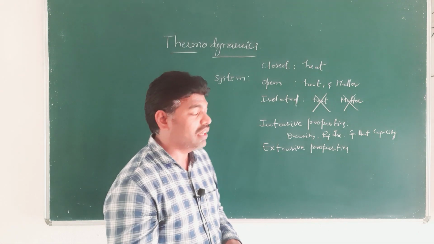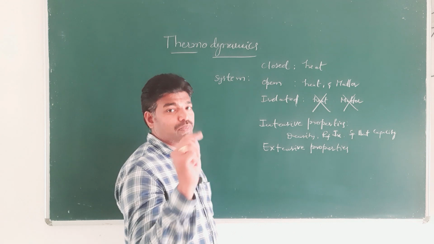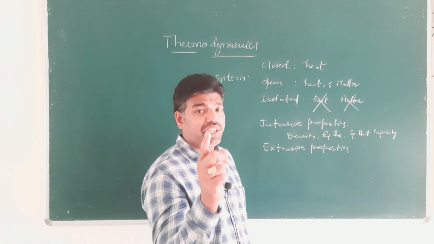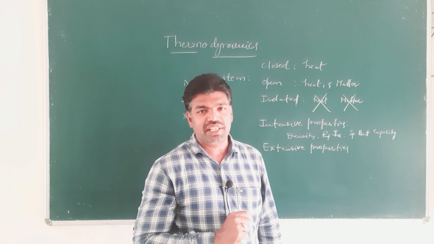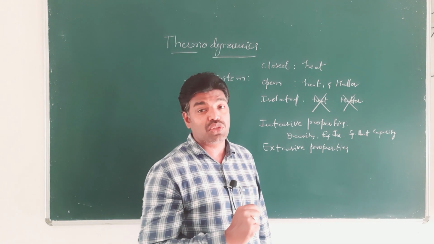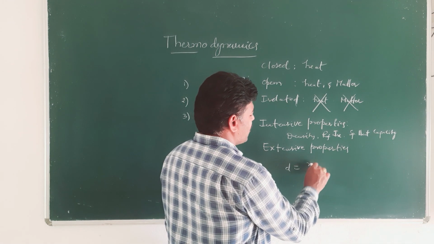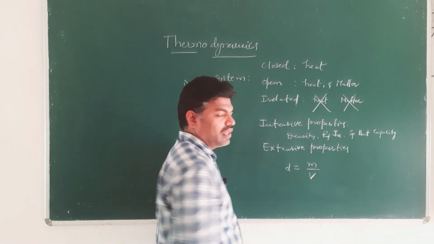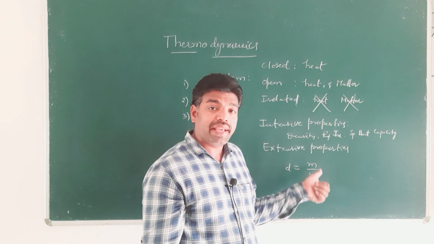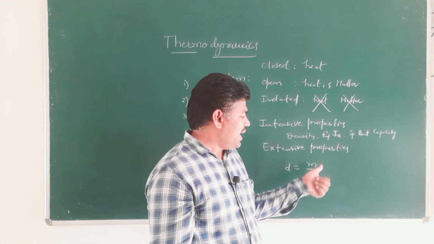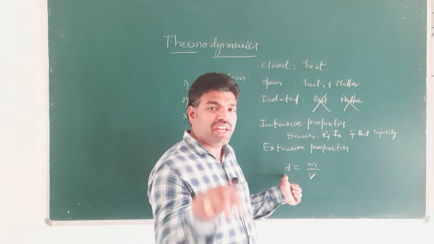Next, the ratio of two extensive properties. An important point here is that the ratio of two extensive properties is intensive in nature. For example, density is equal to mass by volume. Mass and volume are both extensive properties, and the ratio of two extensive properties is intensive in nature.